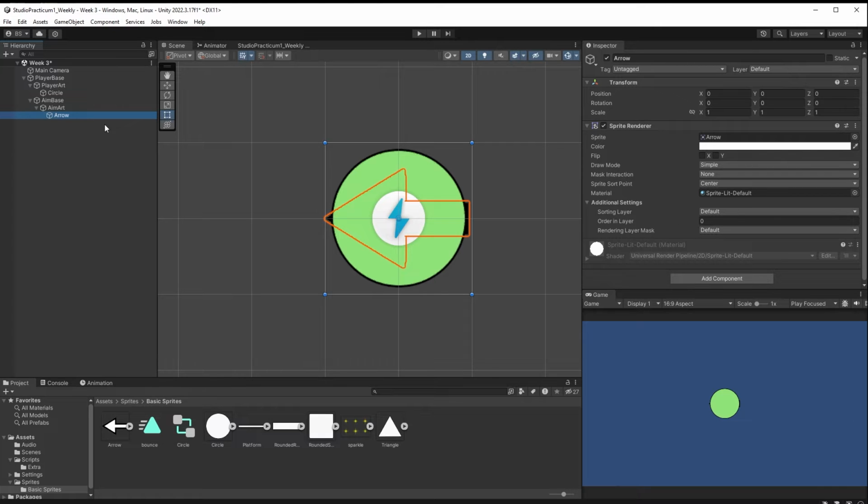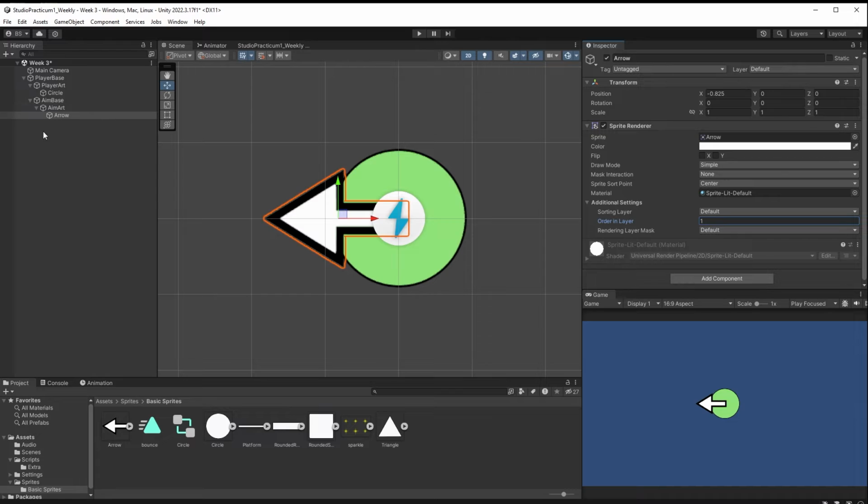Remember to set up your art so that it is working appropriately in 2D, we have to remember our order in layer. Right now, my arrow is underneath my base. I can't see it. Maybe that's where you want it. Maybe you want to have it like peeking out like this or something. I don't know. If you want it on top, you're just going to change your order in layer. By default, it's going to be 0. By changing the order in layer so it's higher, it'll be rendered afterwards and rendered on top of what you've got there. So I can just move my asset like this.